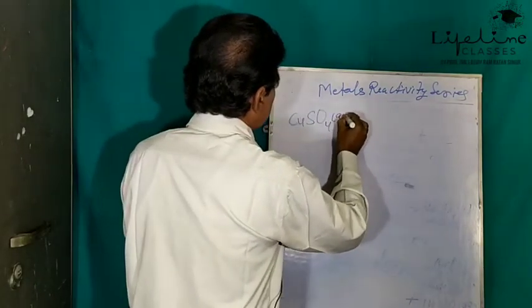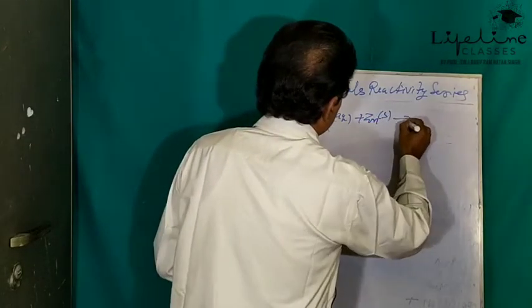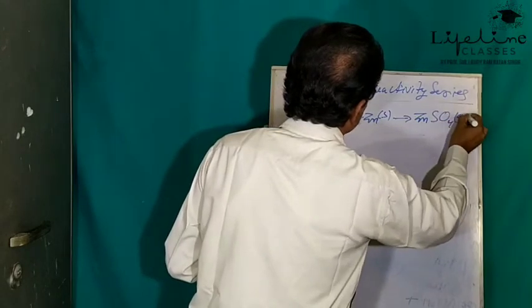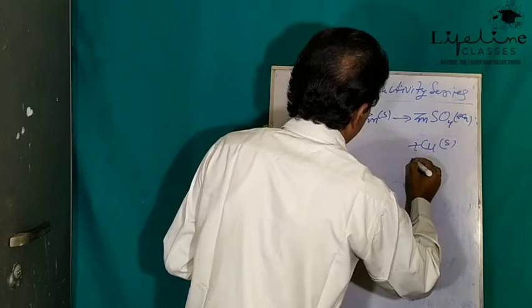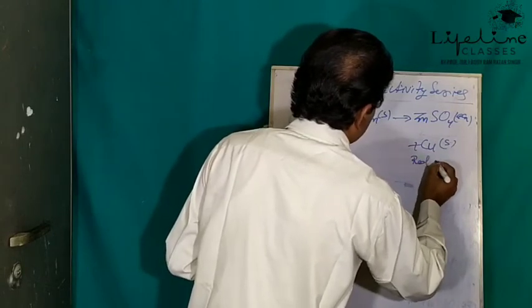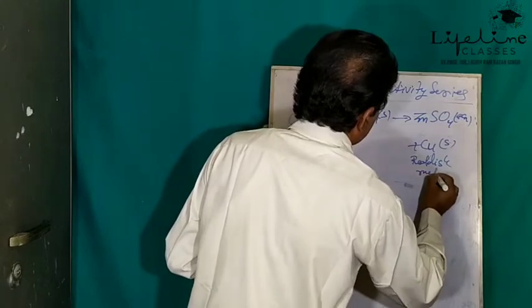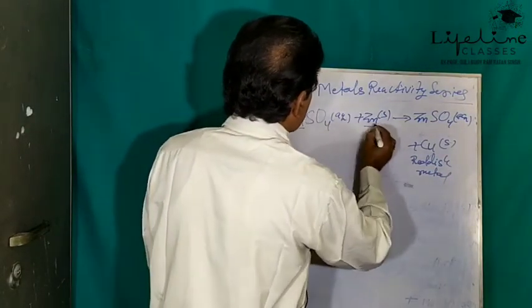CuSO4 aqueous plus zinc gives ZnSO4 aqueous plus Cu, a reddish metal. Here copper is displaced by zinc.